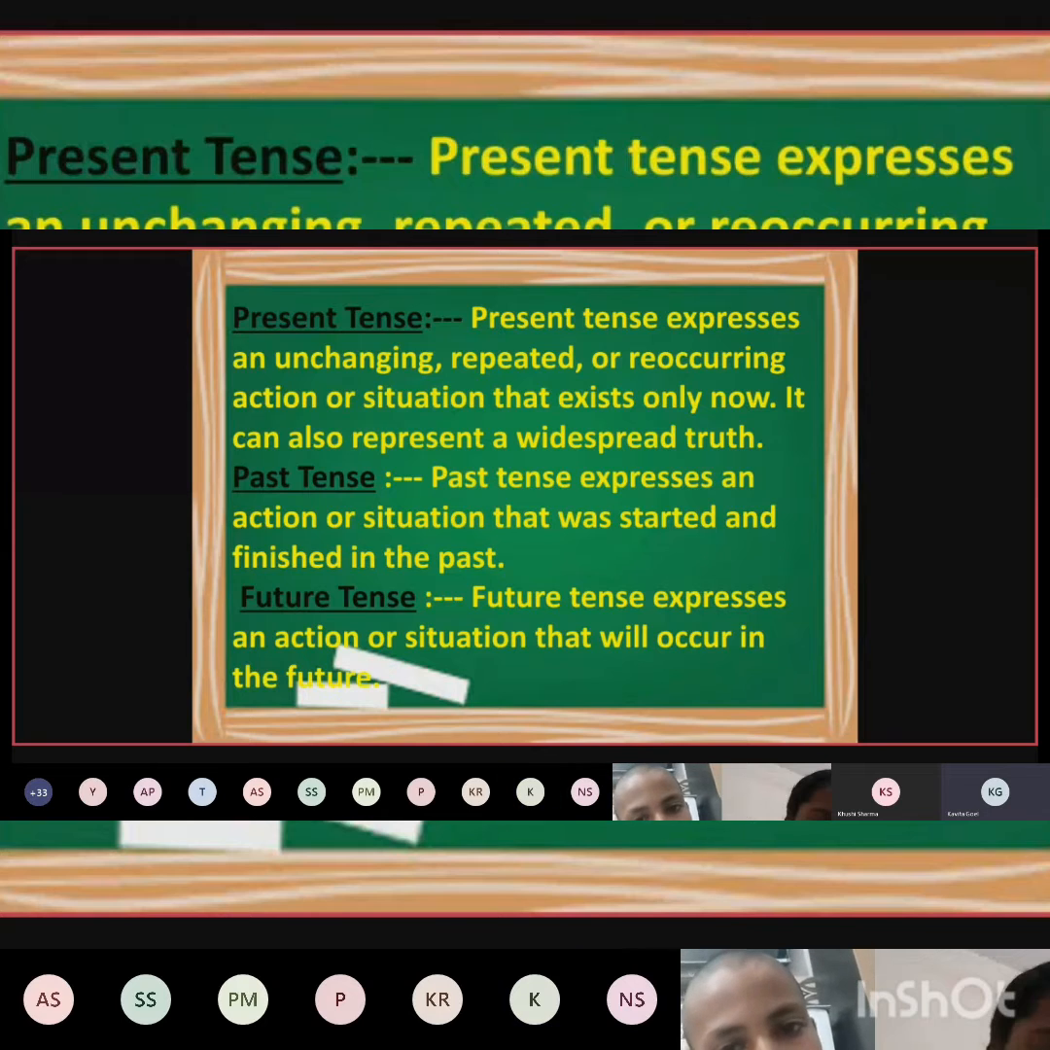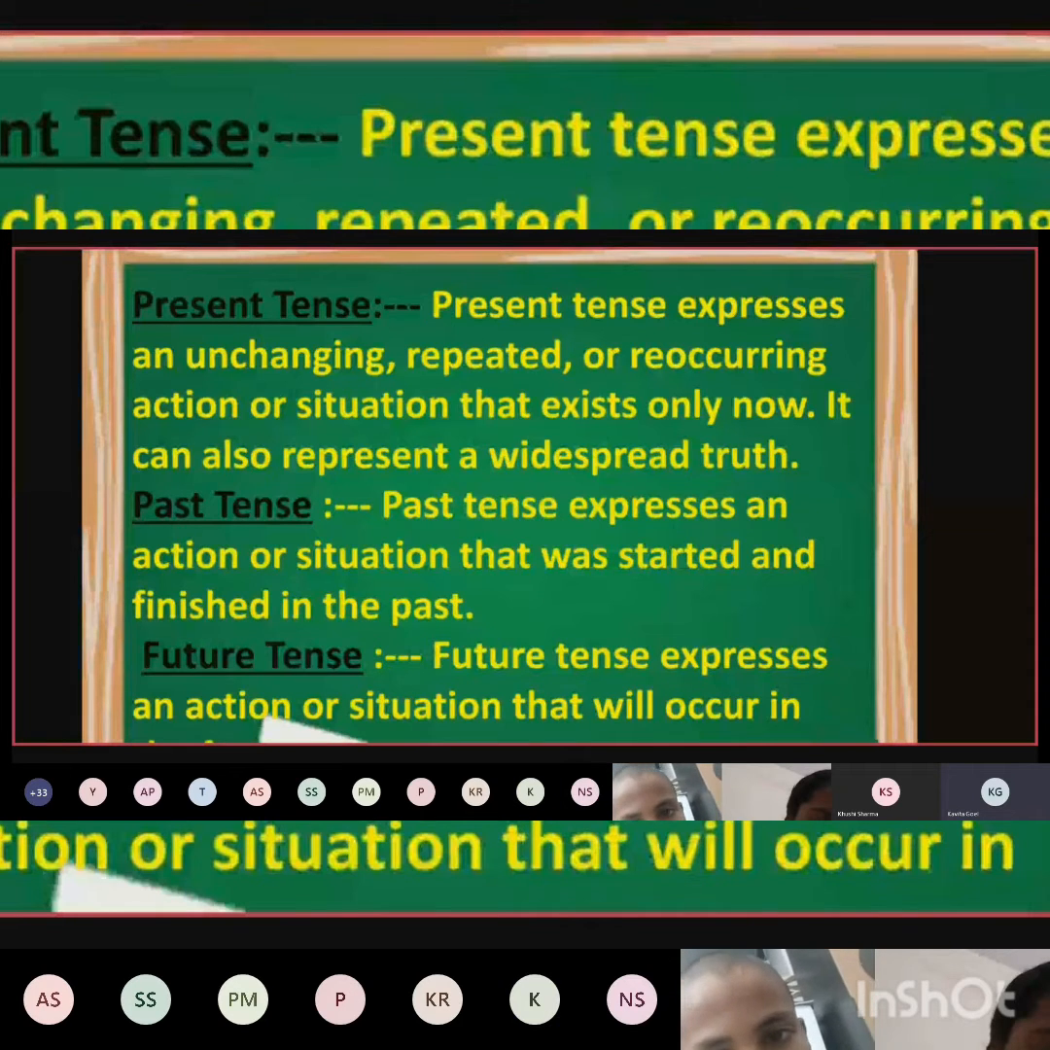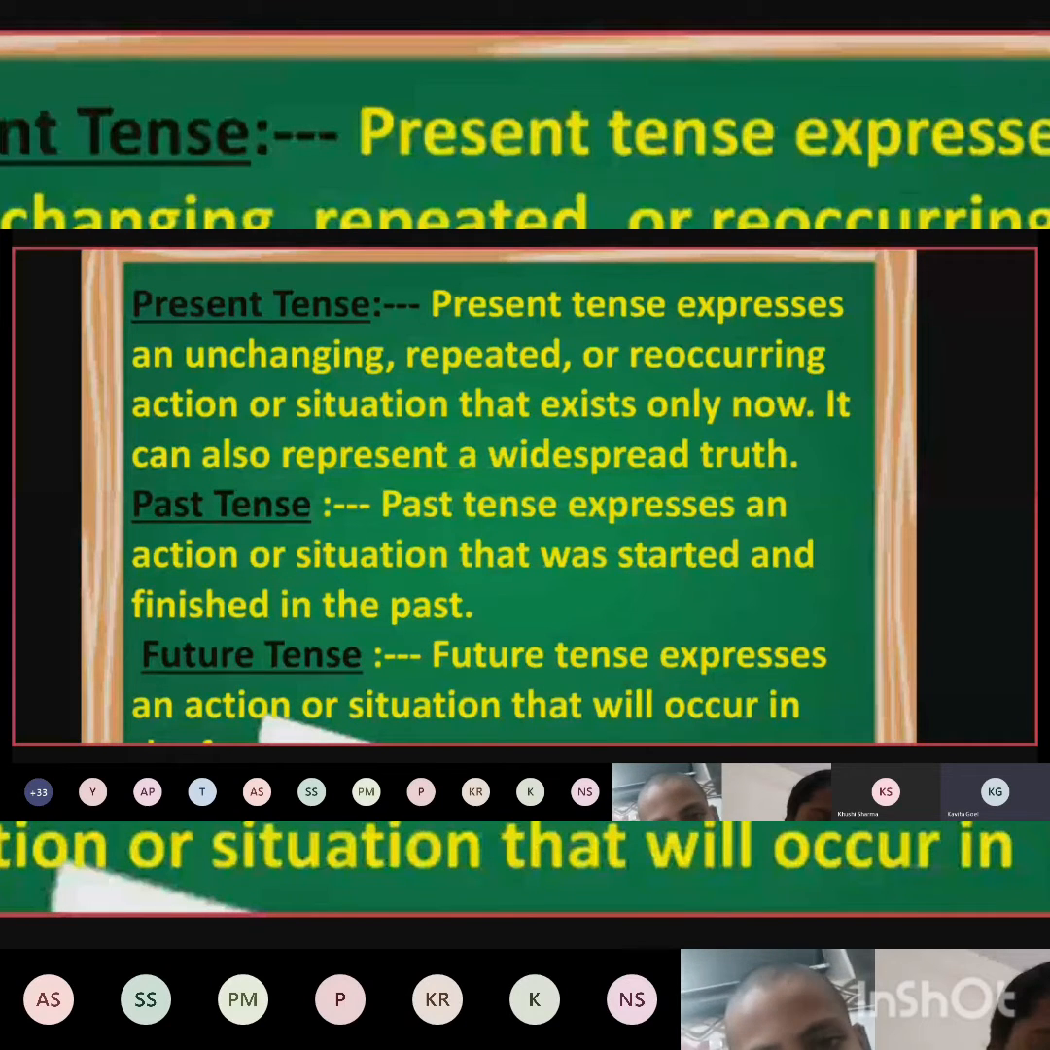Now present tense. What is the work of present tense? Present tense expresses an unchanging, repeated or reoccurring action. Unchanging means that you cannot change it. You do it every day without any hindrance, without any change in your schedule. Repeated means again and again. Reoccurring means happening again and again. It is an action or situation that exists only now. It can also represent a widespread truth. Now first understand the first point.